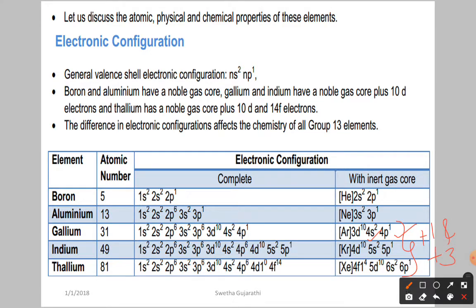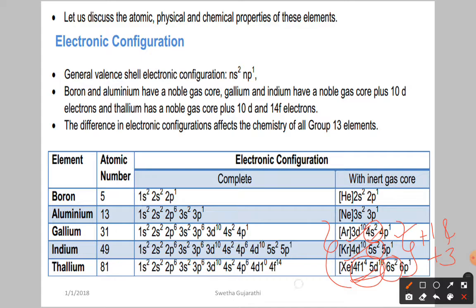Why? Because it is difficult to remove the ns2 electrons. As you know very well, gallium, indium and thallium have 3d, 4d electrons with poor shielding effect, along with 5d and 4f electrons, which also have poor screening effect.